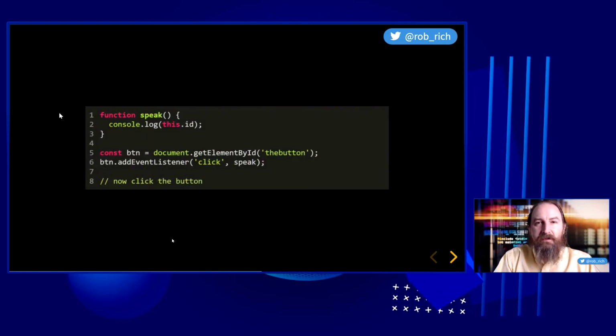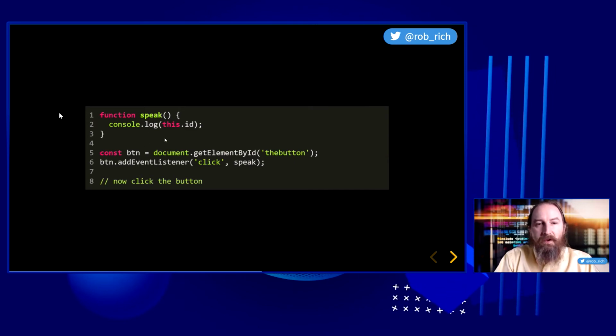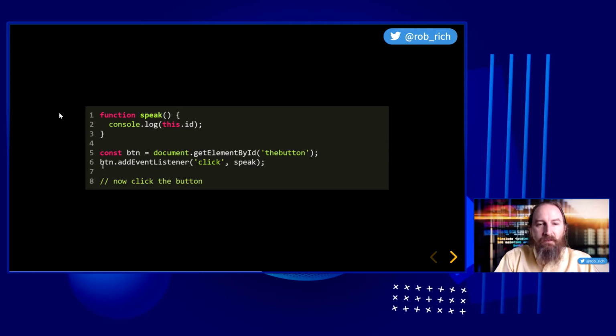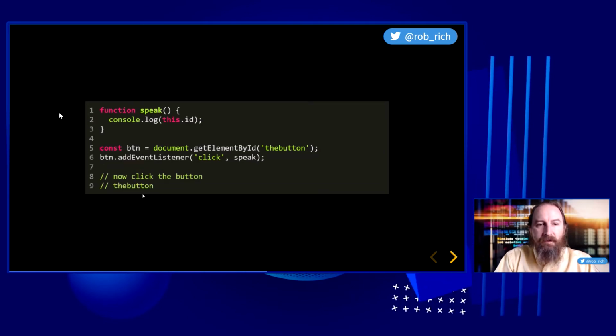I have this other mechanism here. Now I'm going to get the element by ID, the button, and add a click event listener to call this speak function. So when the button gets clicked, what is the thing to the left of the dot? Well, here, the thing to the left of the dot is this button. I selected it by ID, so I know that the ID is defined. The thing to the left of the dot is the button, and that is the this that gets applied to this function. That's great.